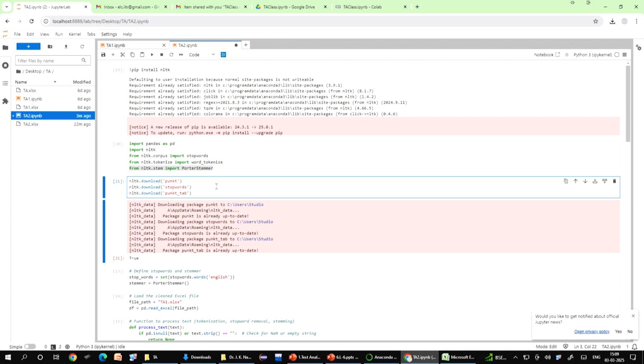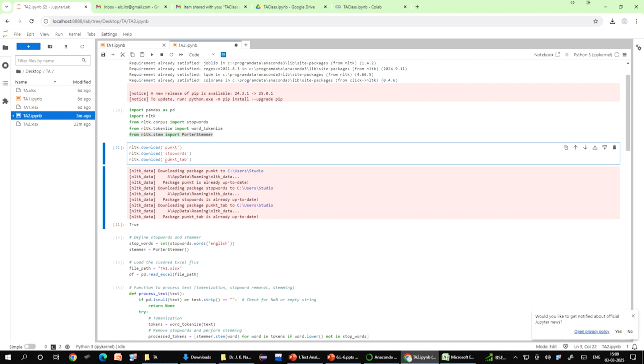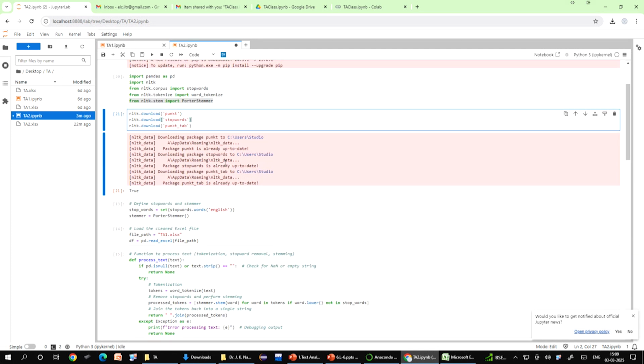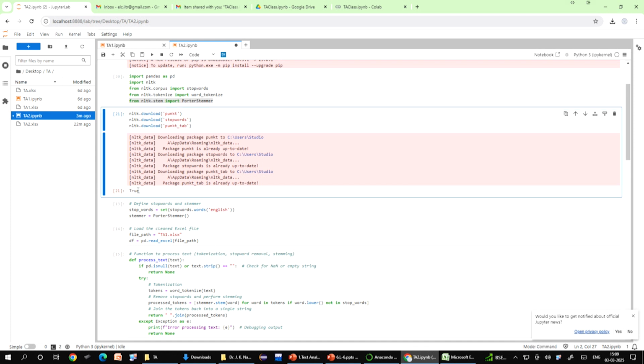The next one is to import the library for the stopwords. Now, nltk.download stopwords downloads a list of common words like the, is, and, in from nltk. Now, these words are often removed, as I have already said, because they do not add much meaning.